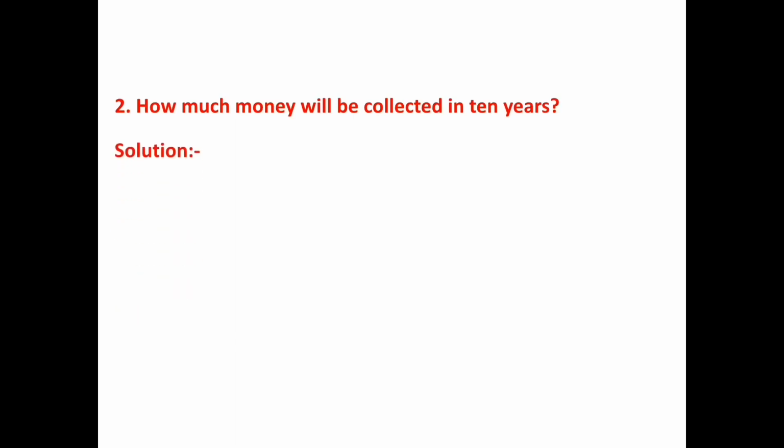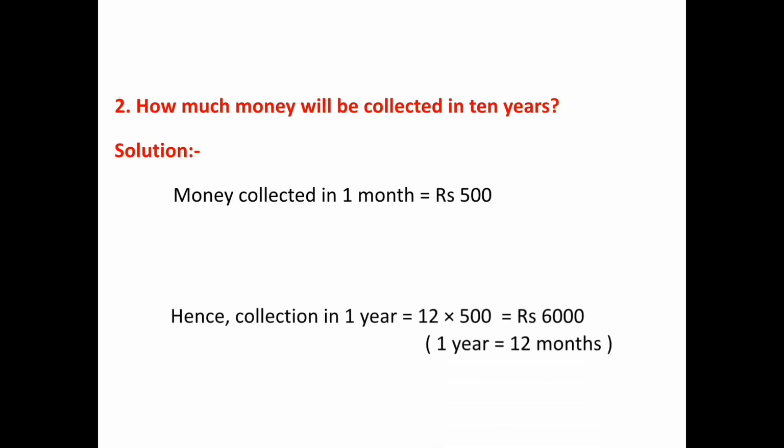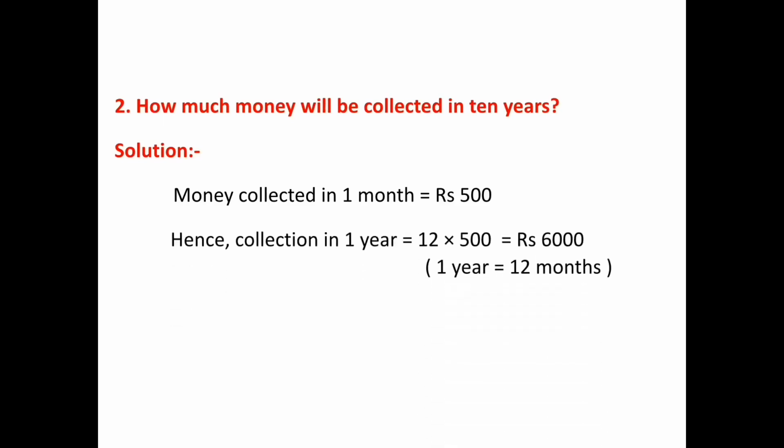How much money will be collected in 10 years? Money collected in 1 month is equal to 500 rupees. Hence, collection in 1 year is equal to 12 into 500, that is 6000 rupees.